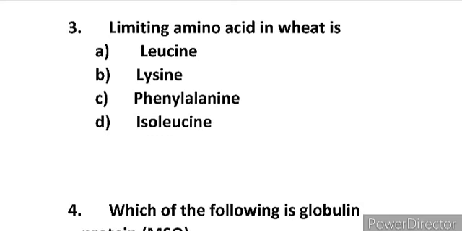Now moving to the third question. Third question is: limiting amino acid in wheat is, and the options given are A leucine, B lysine, C phenylalanine, D isoleucine. This is a very important question asked in many examinations. Limiting amino acid in cereal, and the right option is B lysine. It is the limiting amino acid present in cereals, that is wheat.